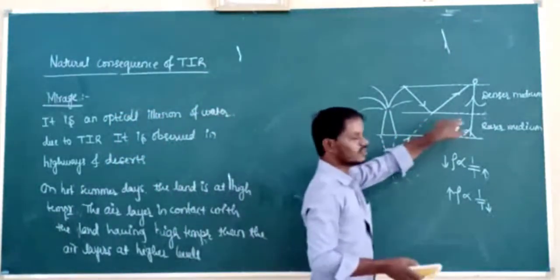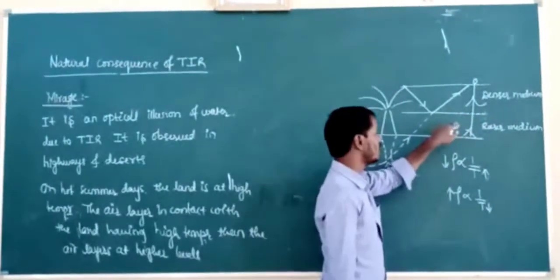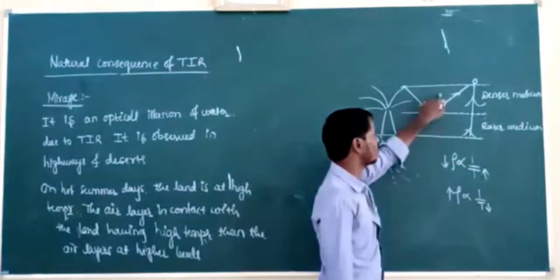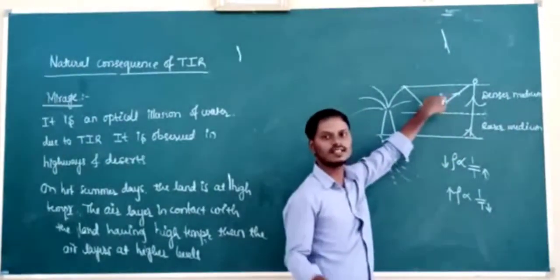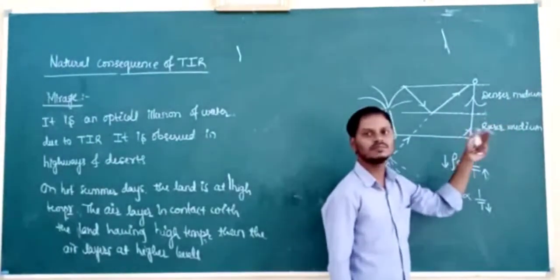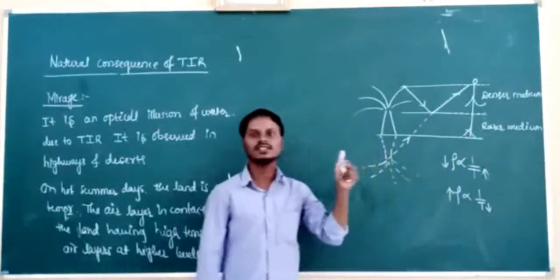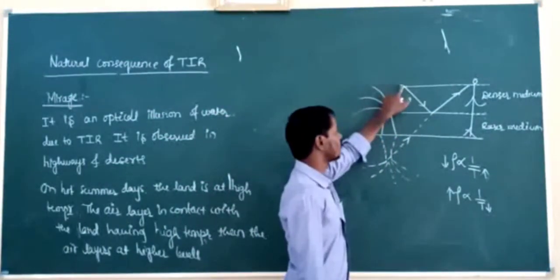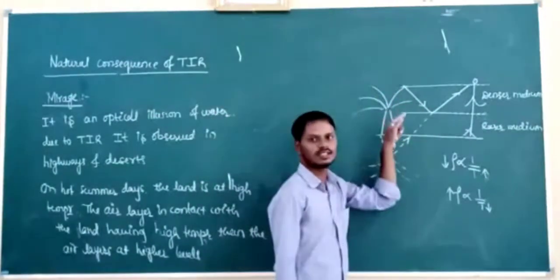Now I will consider two air layers here. One air layer is in contact with the land, having the high temperature, and another air layer has the low temperature. The air layer having the low temperature is called denser medium, because low temperature means high density. High density means refractive index is high. Then the light travels from denser to rarer from the top of the tree.